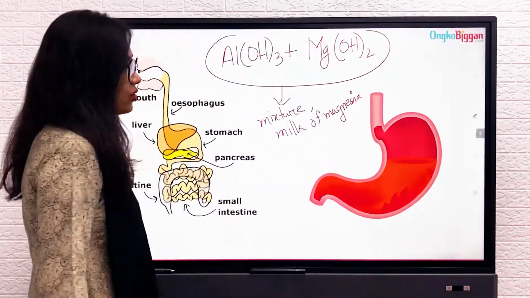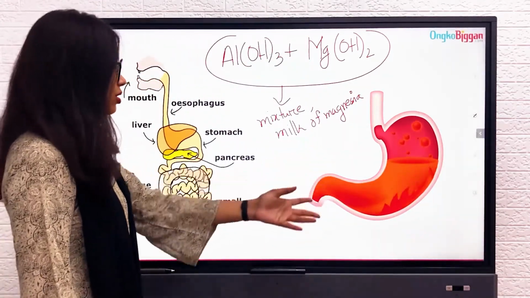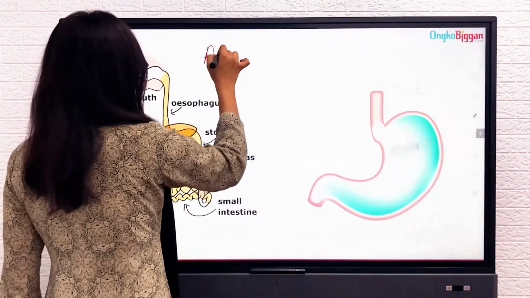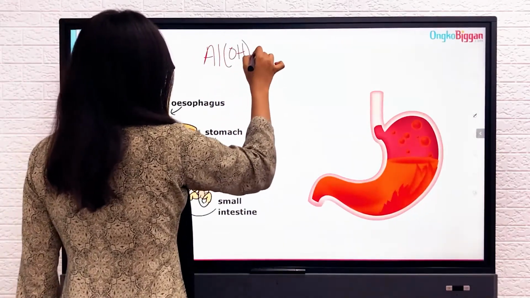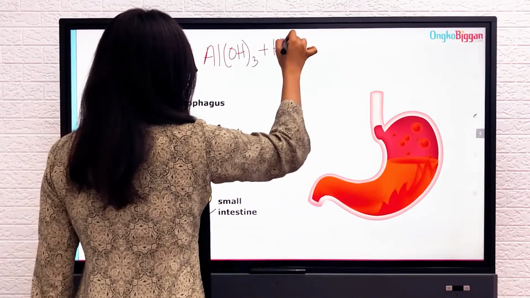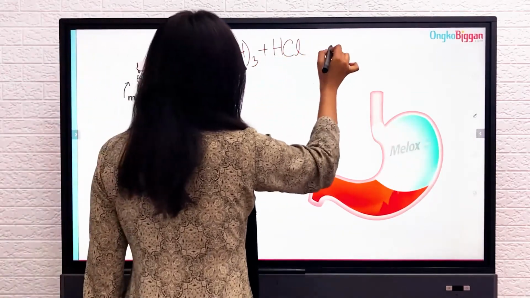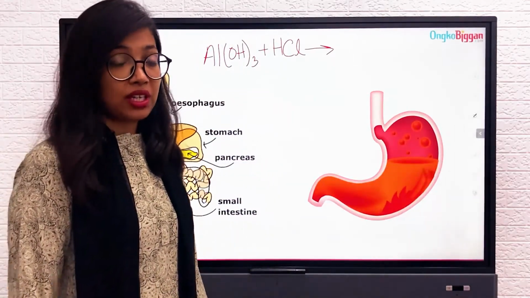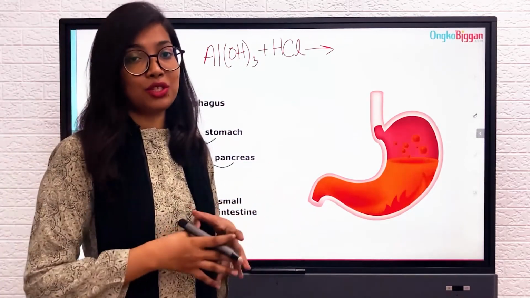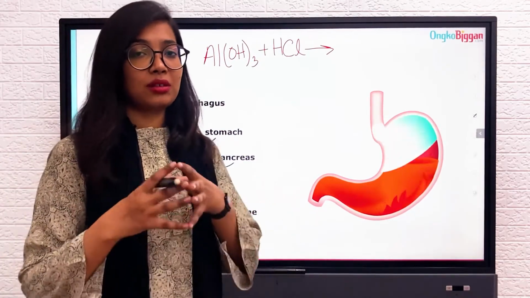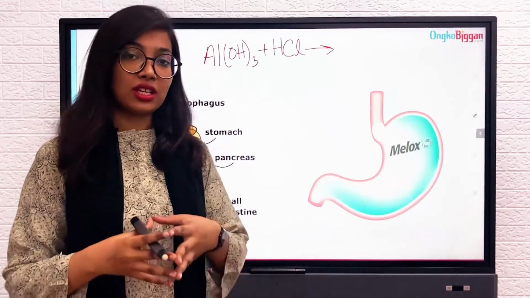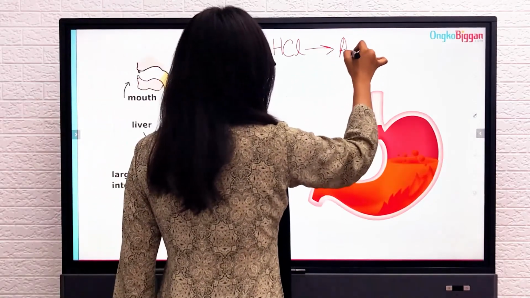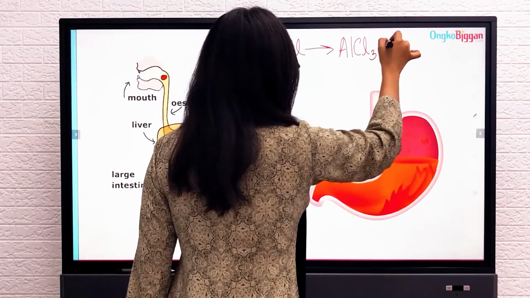It reacts with the hydrochloric acid present in your stomach. The reaction goes like this: aluminum hydroxide reacts with hydrochloric acid, HCl, and when they react together, they create a salt and water. Acids and bases are entirely different from each other. When they react together, the chemical reaction is called a neutralization reaction, and it always results in salt and water. So we get the salt aluminum chloride and water.